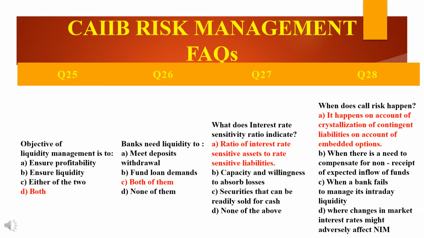Now see here first. When does call risk happen? The answer is A. Why? Because I will give you an example of call risk. A depositor may close his deposit prematurely, or a borrower may prepay his loan installments, thus upsetting the liquidity calculations made by the bank on the original maturity schedules.